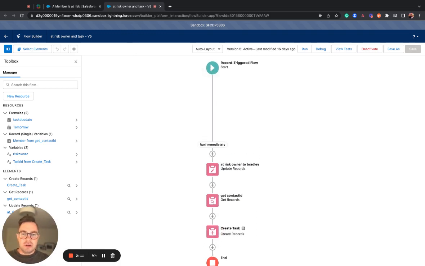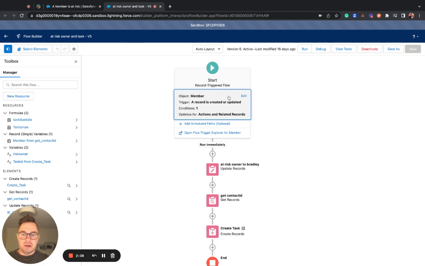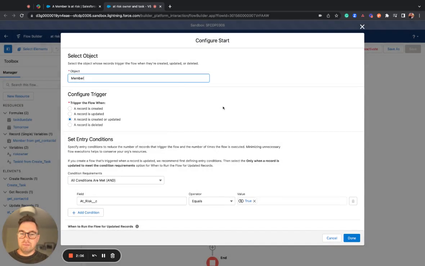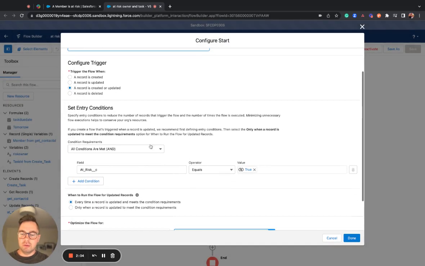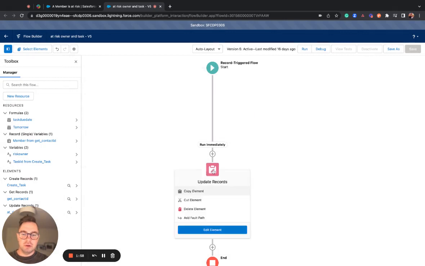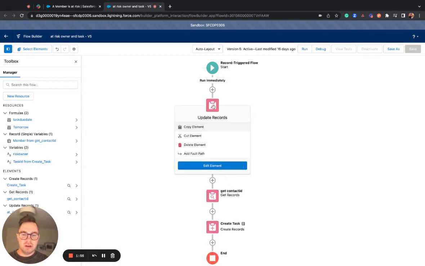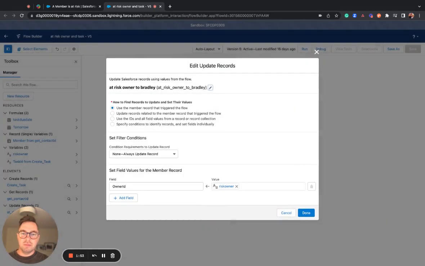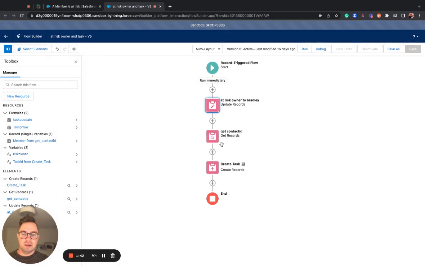From here, we're going to start off on the member object, right? And we're going to update when a record is created, when the at risk equals true, so when the little check mark happens. From there, we're going to see that the at-risk owner is Bradley Rice. So now this at-risk owner goes to the owner ID, which is his custom ID. That's his and only his. So it goes directly to him.